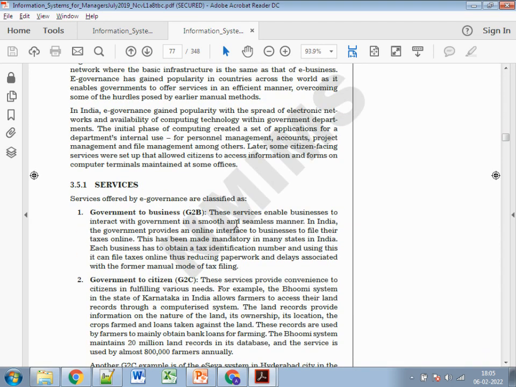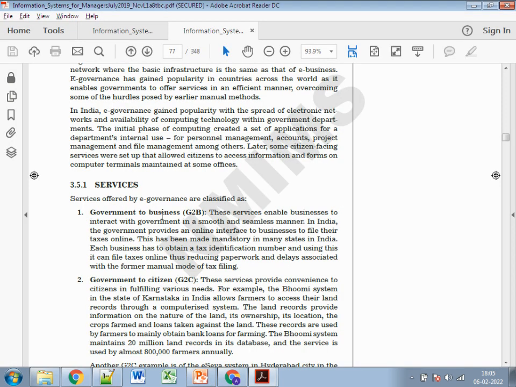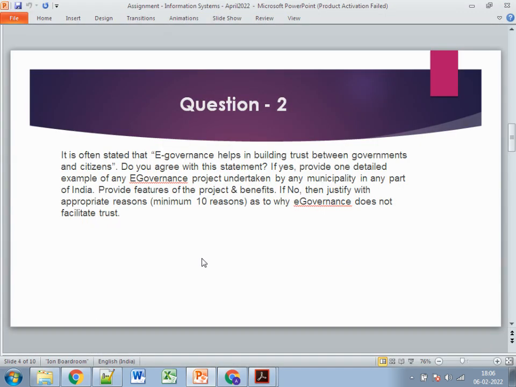In services, it is G2B, government to business, and government to citizens, right? In the question, it's more about citizens, so you can skip the government to business part and go directly to government to citizens. There is the example of the Bhumi system implemented in Karnataka state, and how it was helpful. You can Google it to find a couple more features of this project, or choose any other project based on your understanding, maybe your own city or any other city you are comfortable explaining. So this is a very straightforward and simple question.